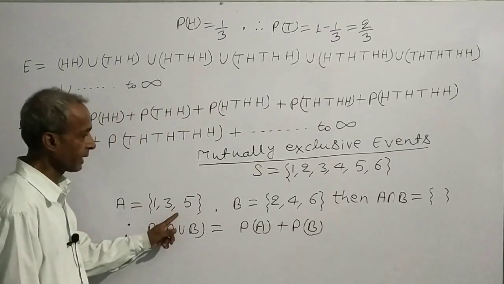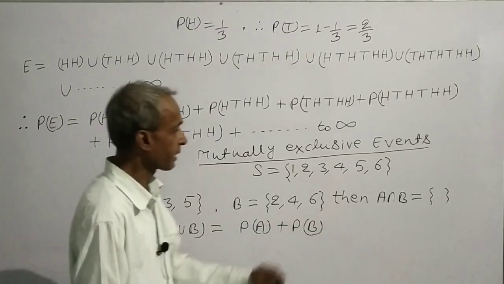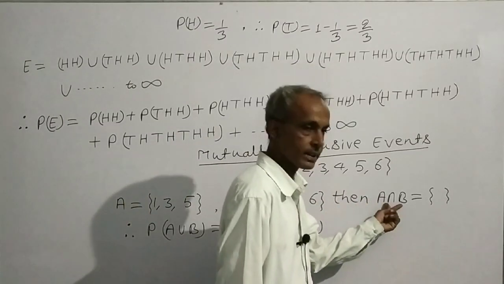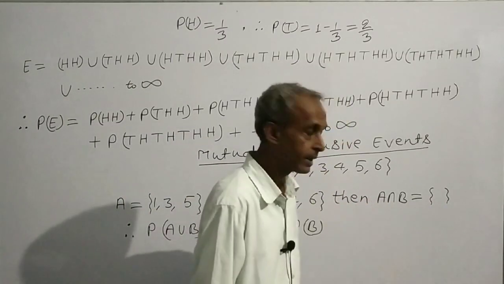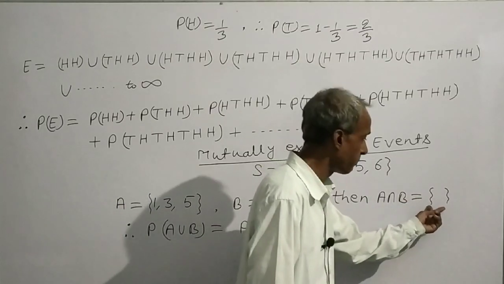In A and B, there is no element common. That means A intersection B has no element. That means A intersection B is the empty set.